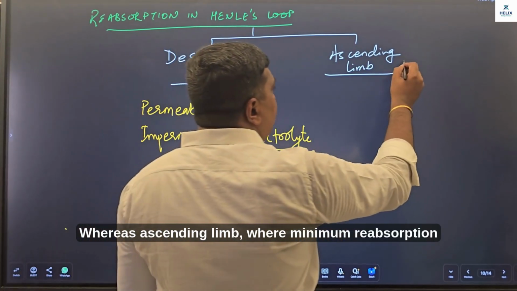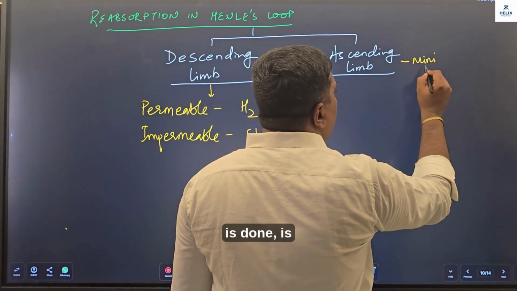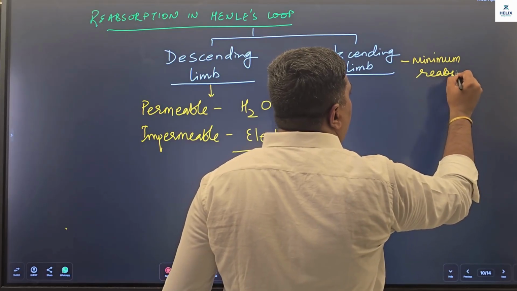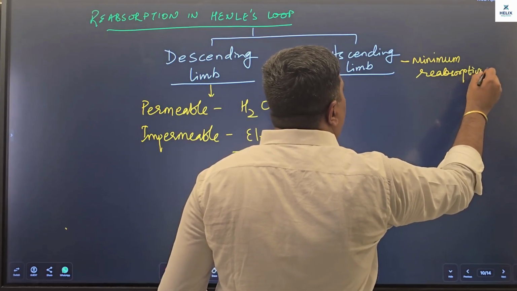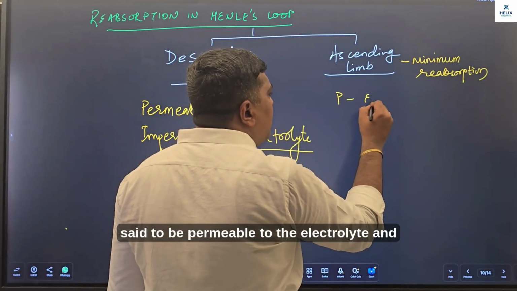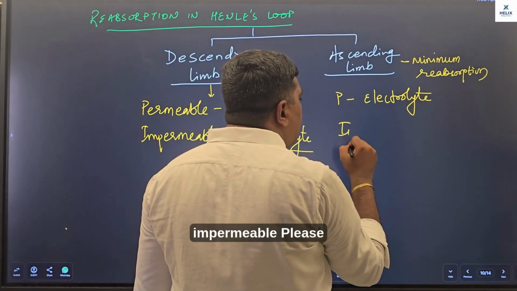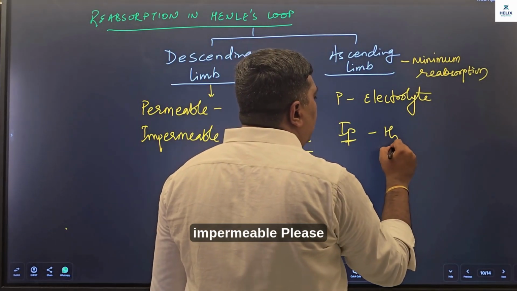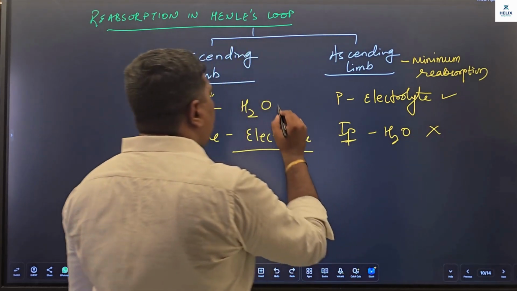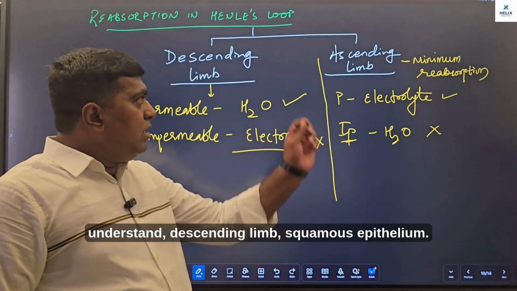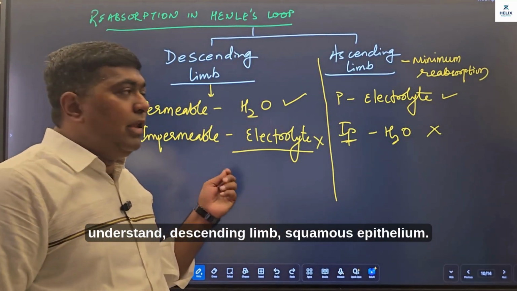Whereas ascending limb, where minimum reabsorption takes place, is said to be permeable to the electrolyte and impermeable to the water. Please understand, descending limb, squamous epithelium.